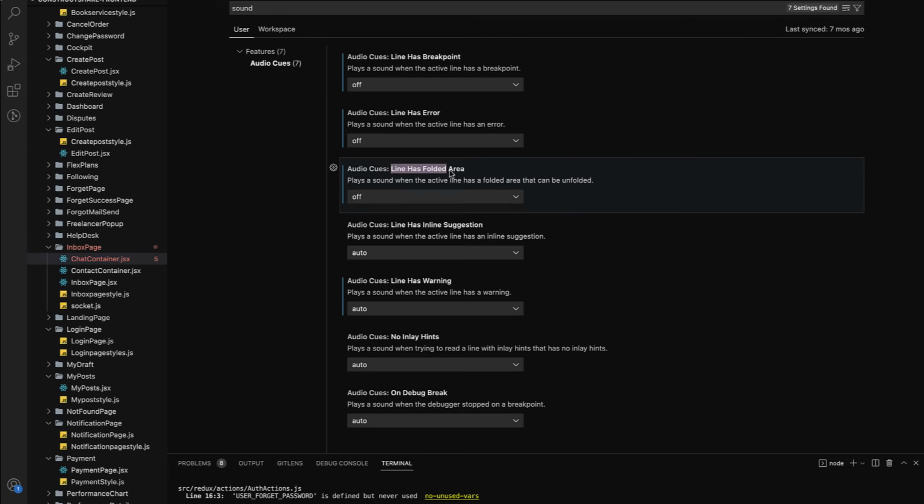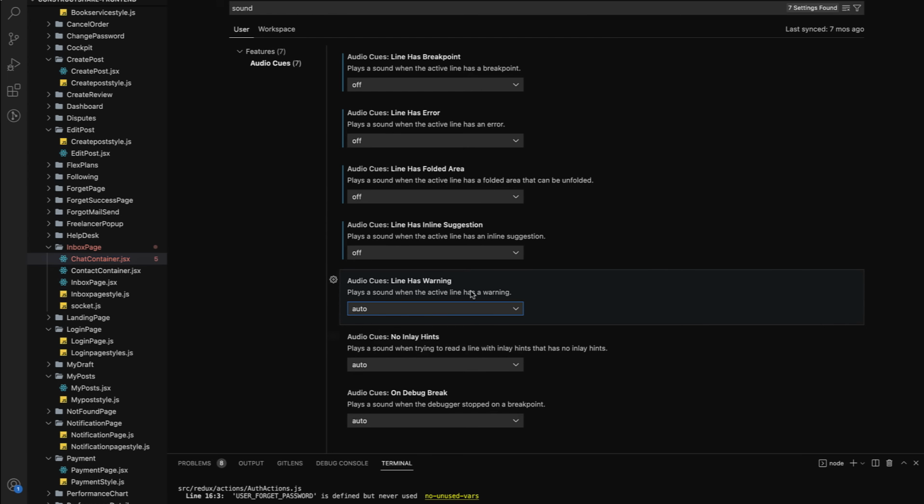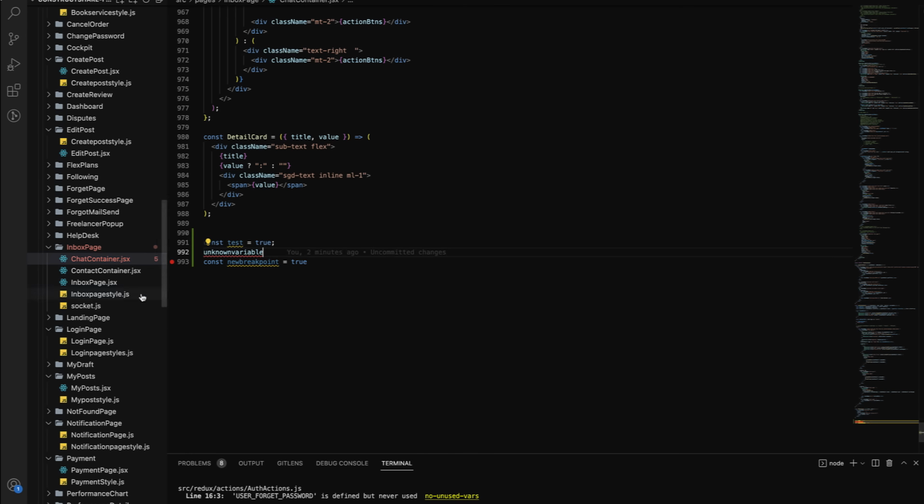You can check the notes or hints here. So I'll just turn it off. Turn off. Okay, I just turned everything off. If I go to my code again and go to the lines, then it will not make any sound.